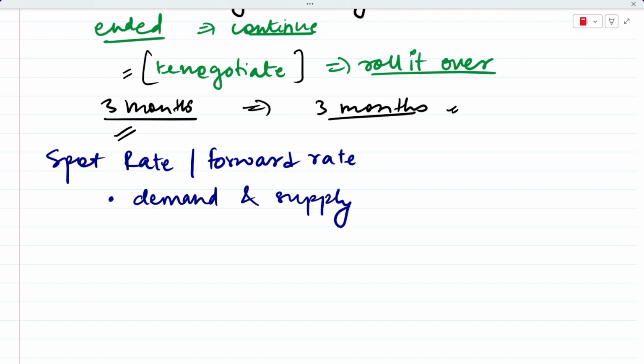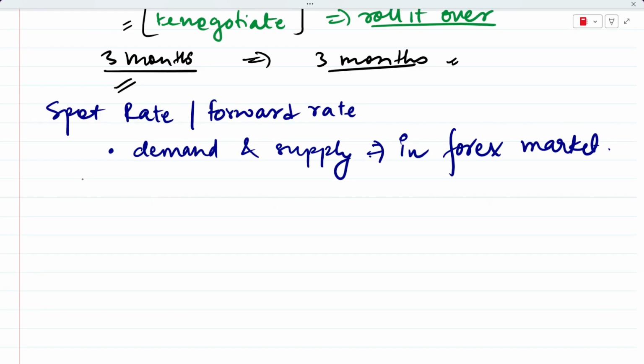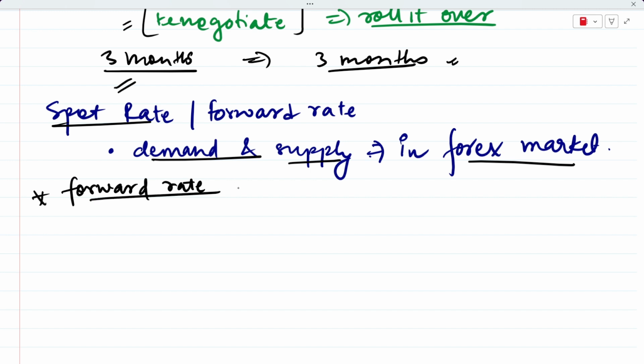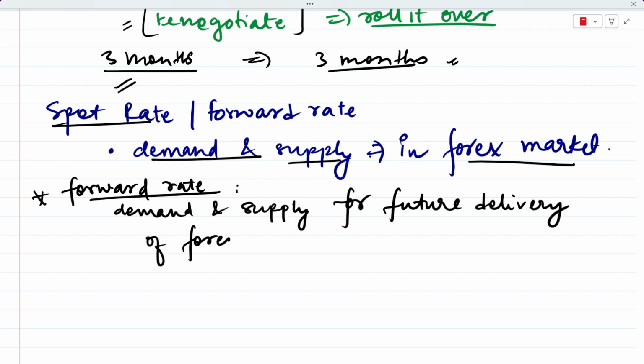Okay, one difference here: the spot rate is determined by the demand and supply in the forex market, that is fine, but just one catch for the forward rate is that it is also determined by demand and supply, but specifically the demand and supply for future delivery of foreign currency, right?